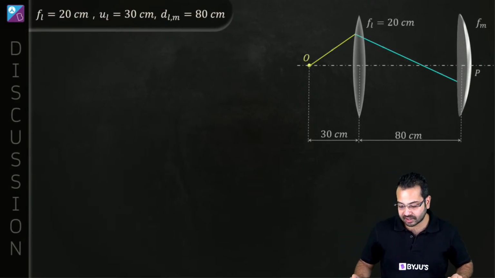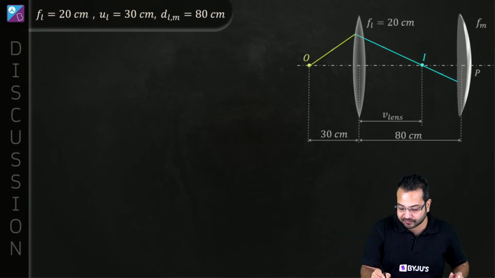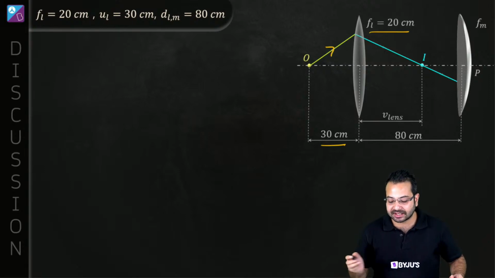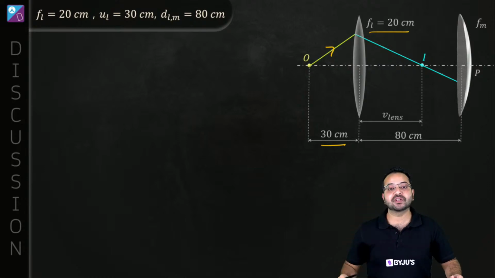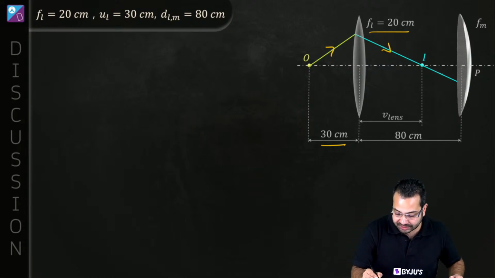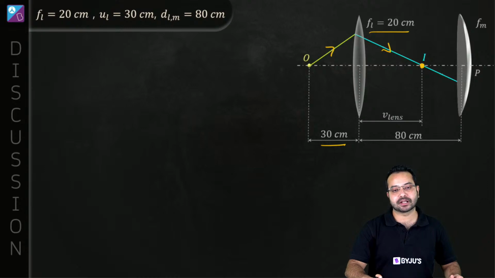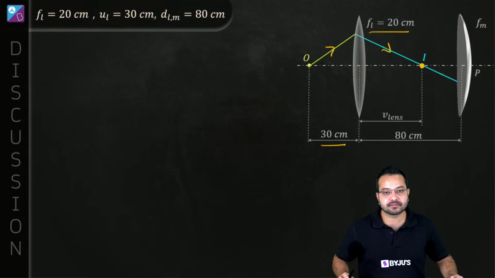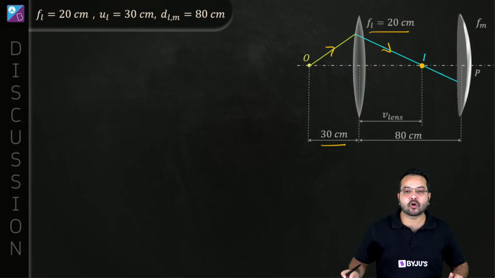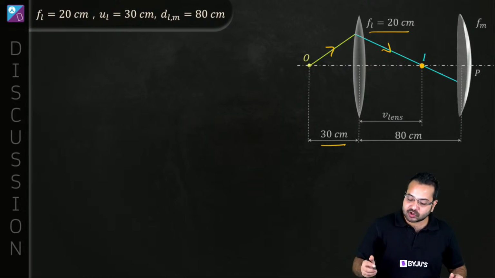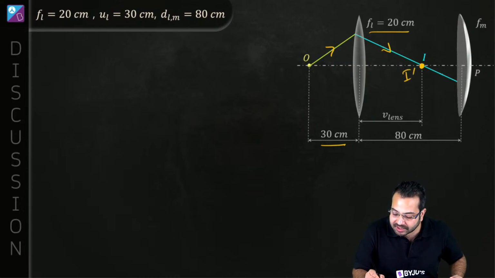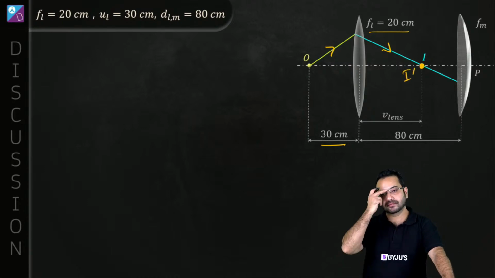Let's think about that. Now the first thing is very simple. We have the focal length of the lens and we have the object distance. We can certainly find what is the image distance. Now let's say the concave mirror is not there. Then the image is formed over here. Do you agree? Now let's say the concave mirror is here, then the image should be formed at the same place, which means the image again is being formed at this place. Is this logic clear?